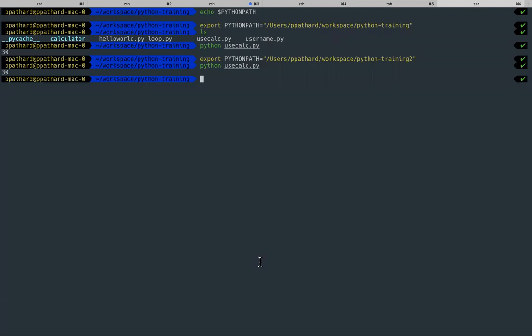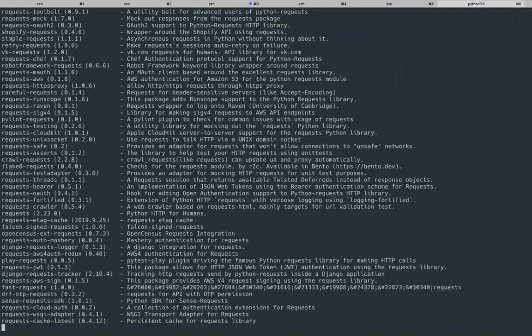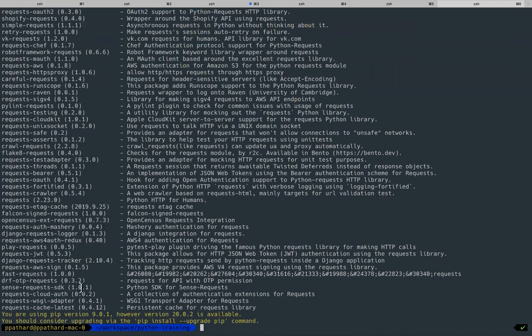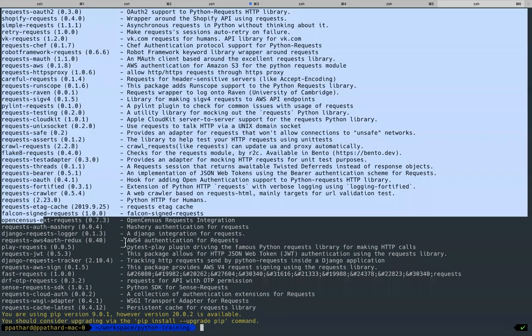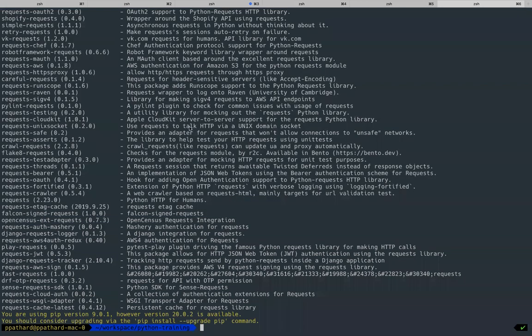The way you use it, you say pip. You can also do search. You say pip search, and I want to work with requests. There is one package called requests. See, when I searched for requests, it gave me like 100 results. Now you can actually go ahead and download this. How do I download this? I will do pip install requests.